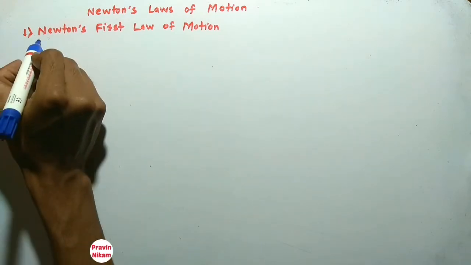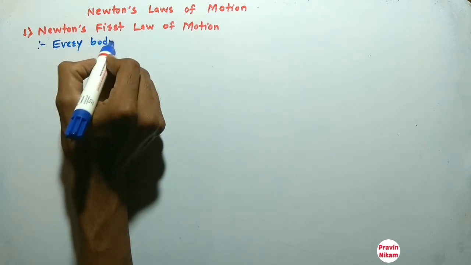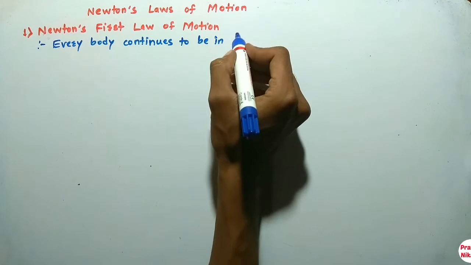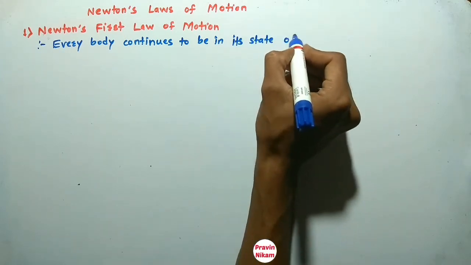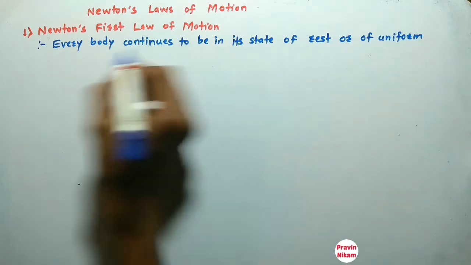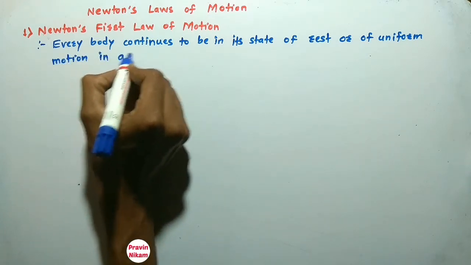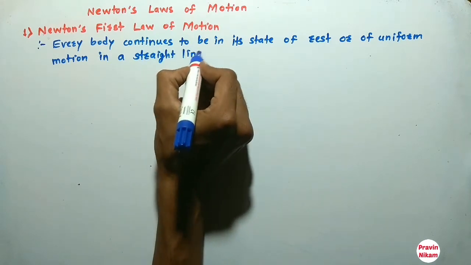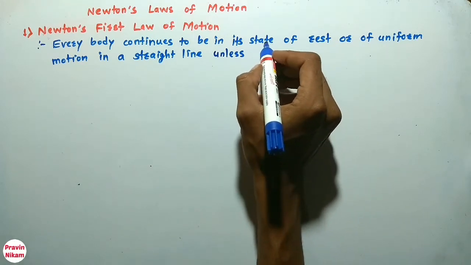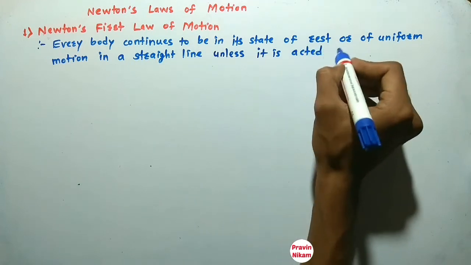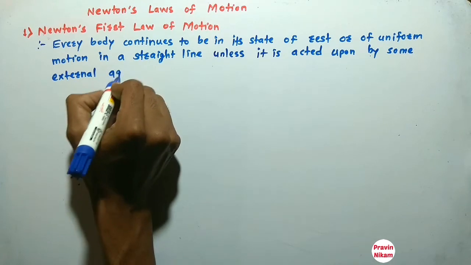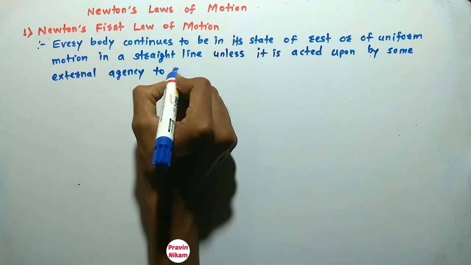Every body continues to be in its state of rest or of uniform motion in a straight line, unless it is acted upon by some external agency to change the state.